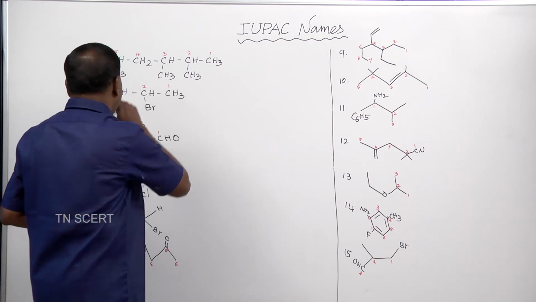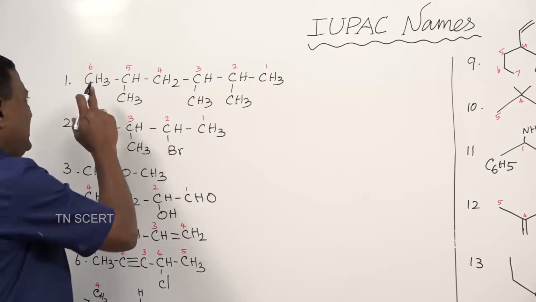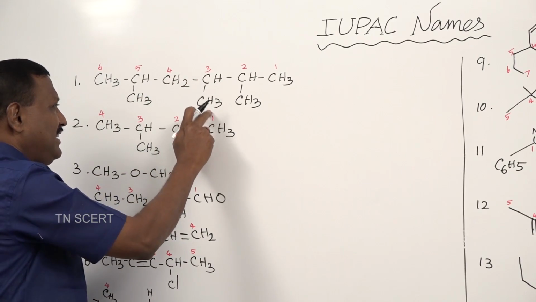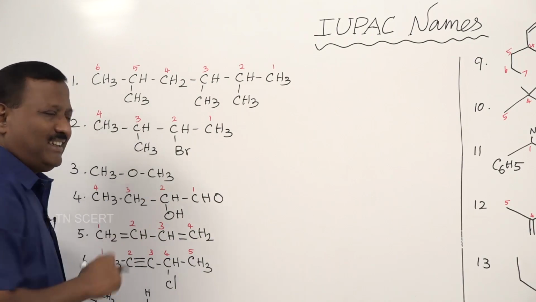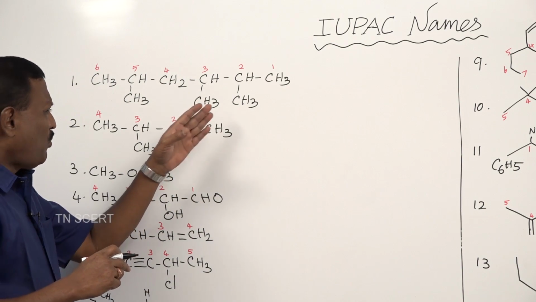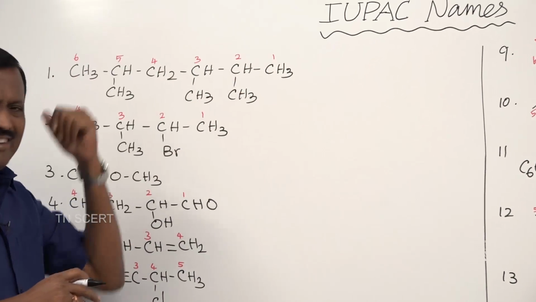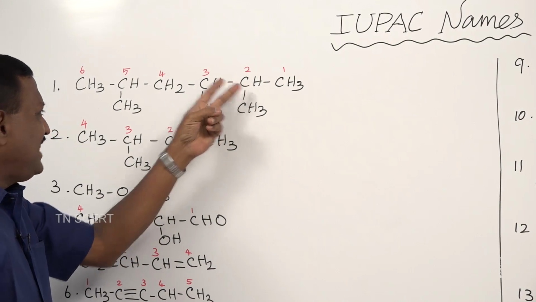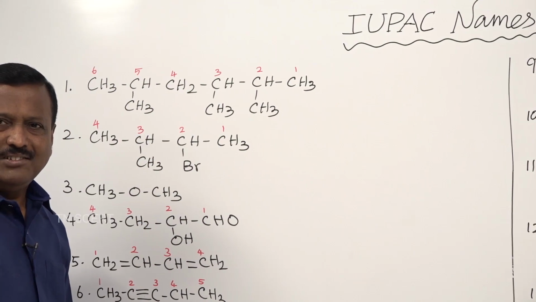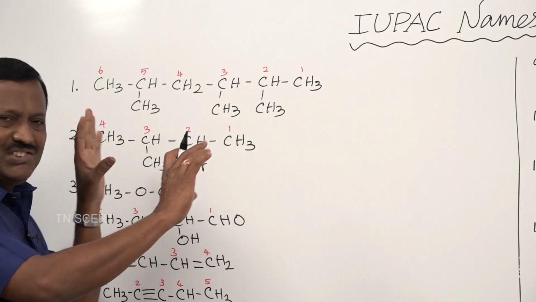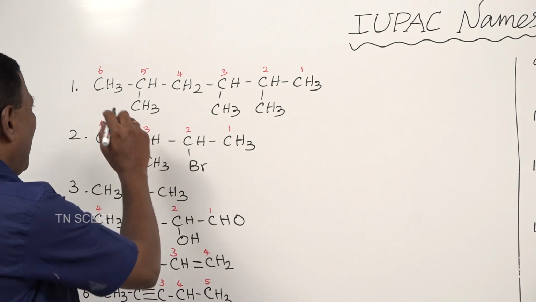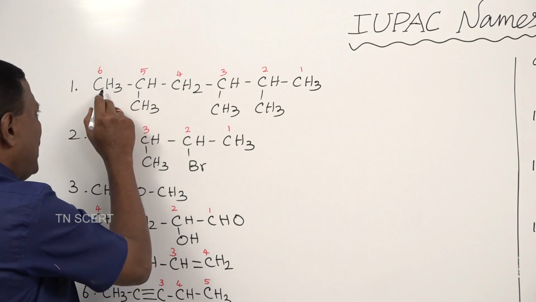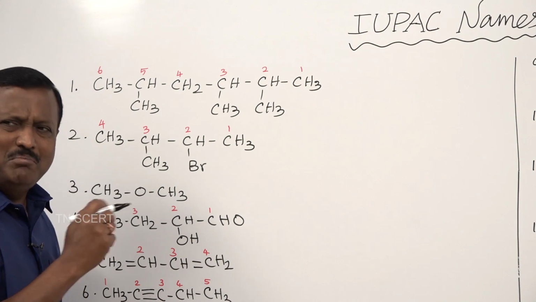Here the first compound is CH3 CH CH3, CH2 CH CH3, CH CH3 CH3. Somewhere the CH3s are written, somewhere the CH2 is written, somewhere CH is written. So, how to write the formula first? When you start a carbon chain, you start with CH3, very simple.